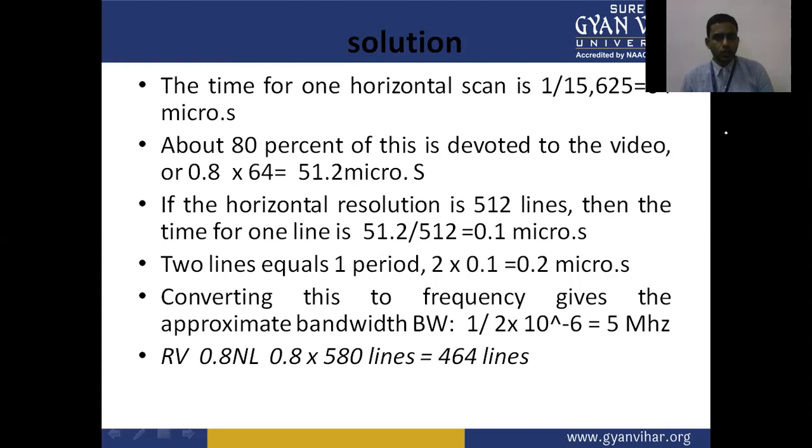Two lines equal one period, that is 2 into 0.1, which is 0.2 microseconds. Converting this to frequency gives the approximate bandwidth, that is 1 upon 2 into 10 to the power minus 6, equal to 5 megahertz.